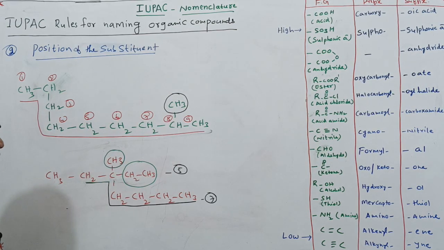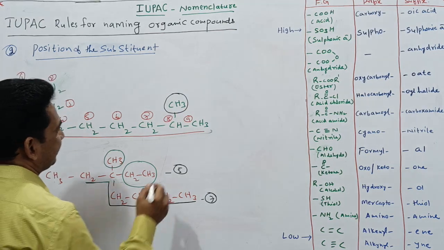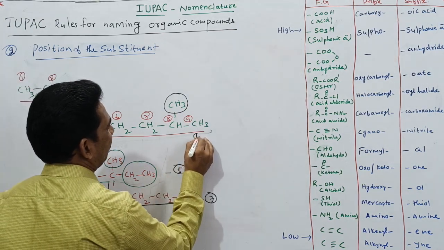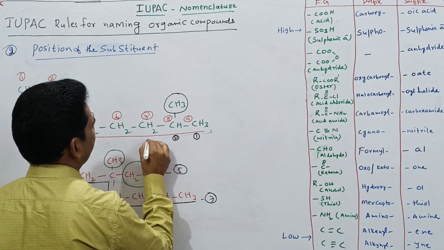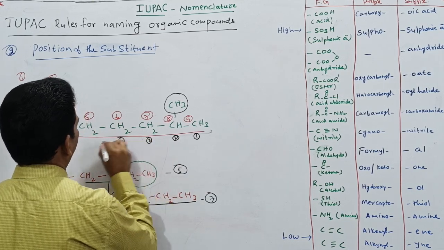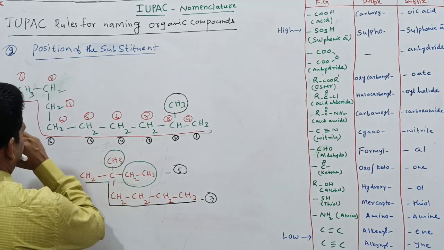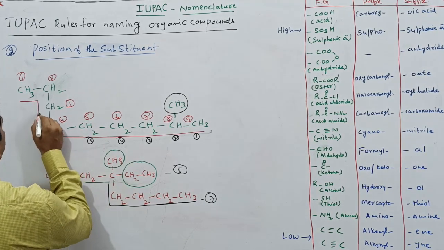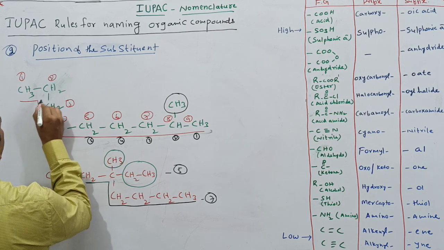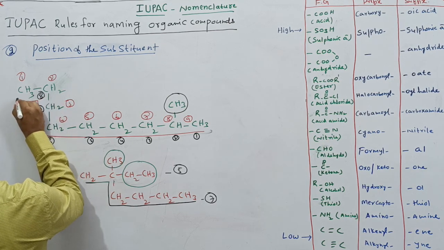In the opposite way I will go for numbering this. 1, 2, 3, 4, 5, 6, 7, 8, 9.